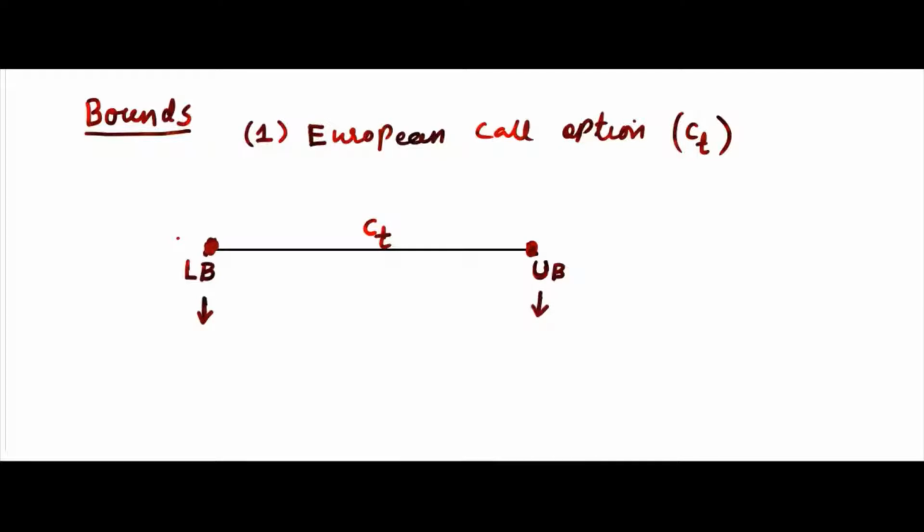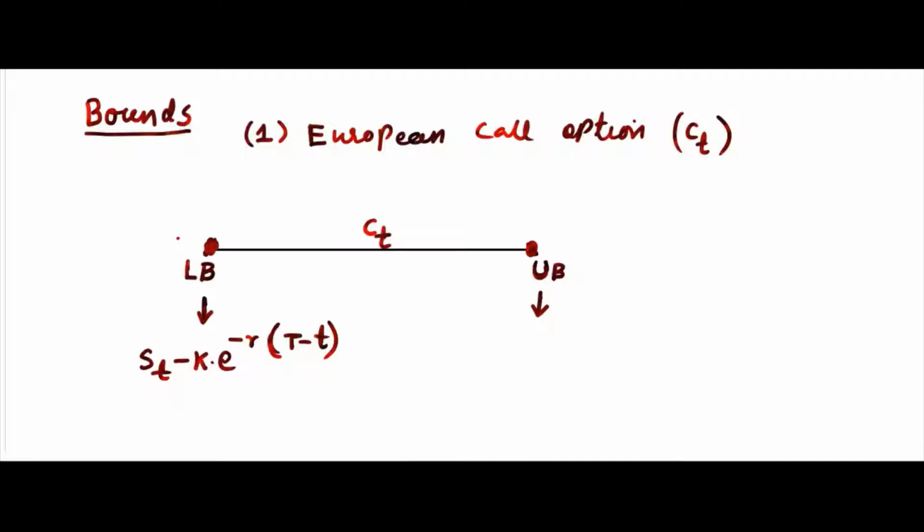We know the lower bound for CT, right? The minimum value of CT. What is that? Sir, ST minus K e power minus r. Yes, ST minus K e power minus r, capital T minus small t. So the lower bound for CT, the call option, is this one. CT can never be less than this one.